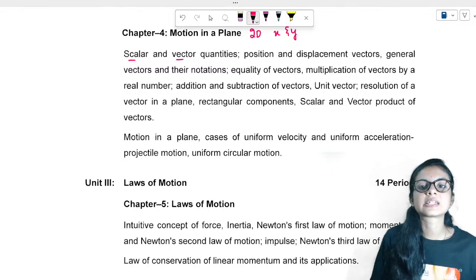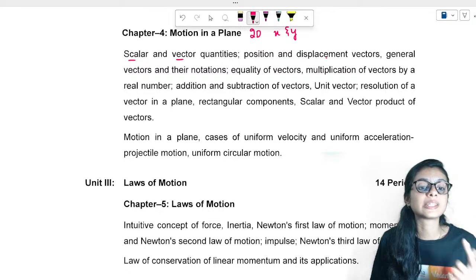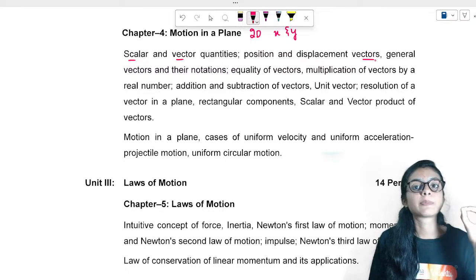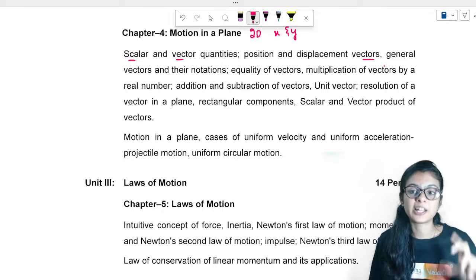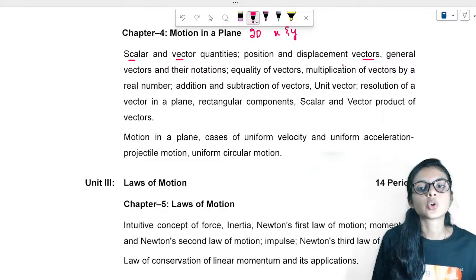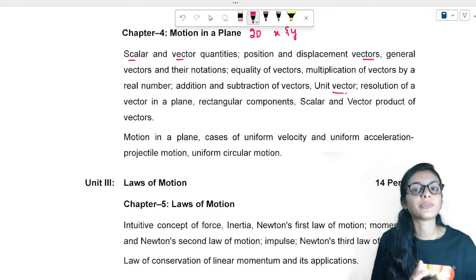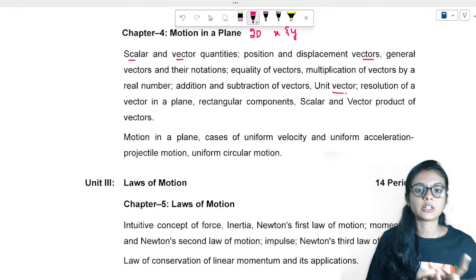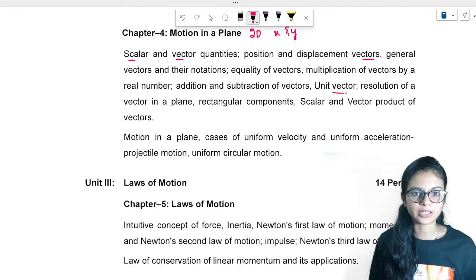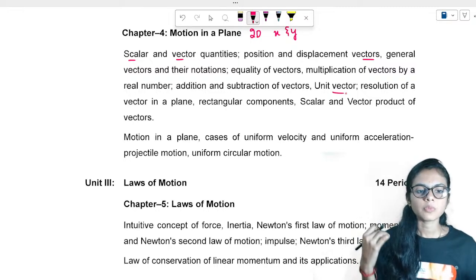Then we'll study the displacement vector and position vector. You can see here equality of vectors, multiplication of vectors, scalar, vector, unit vector, direction vector. There are many kinds of vectors, equal vectors and all.